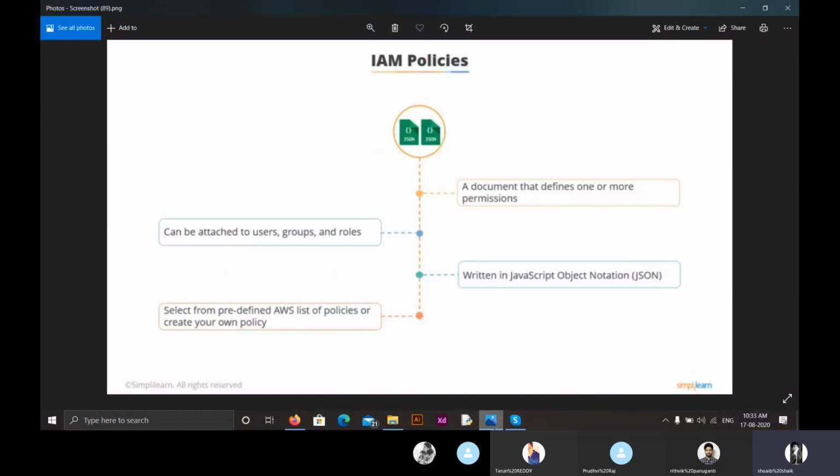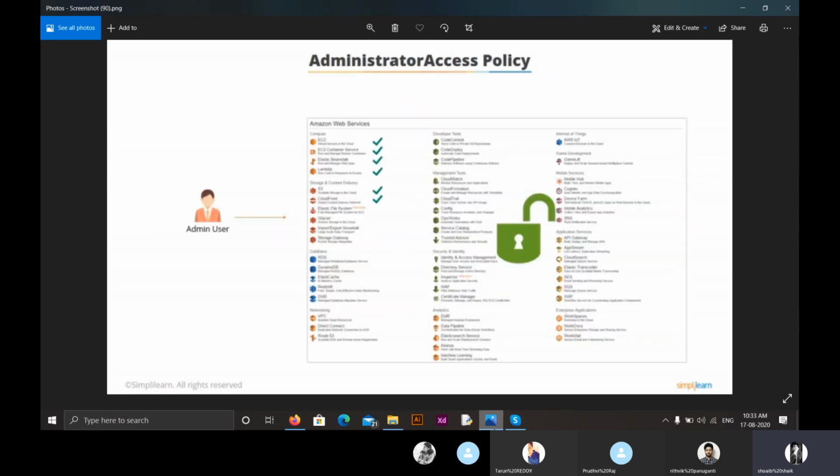The first one is the Amazon administrative access policy. We can provide an admin user with the services he wants, and he can access all the services through this policy.